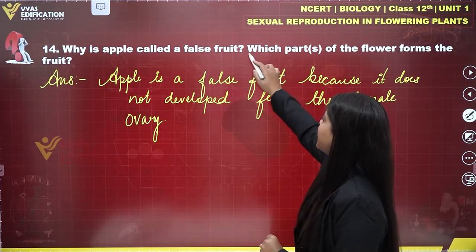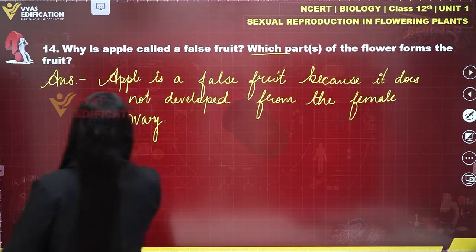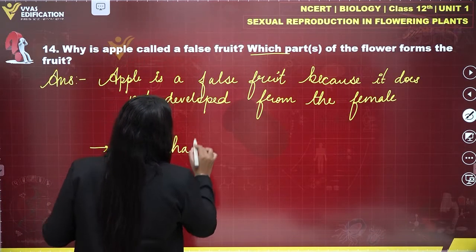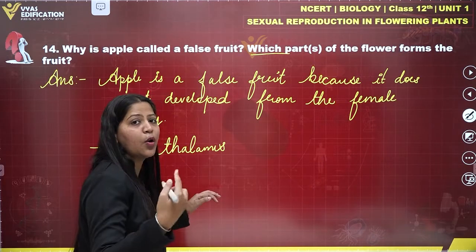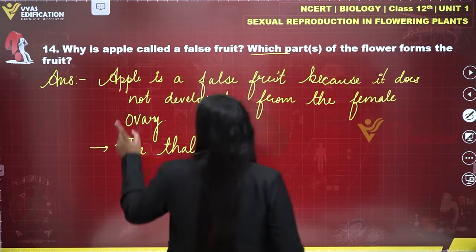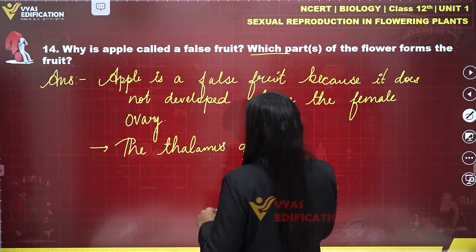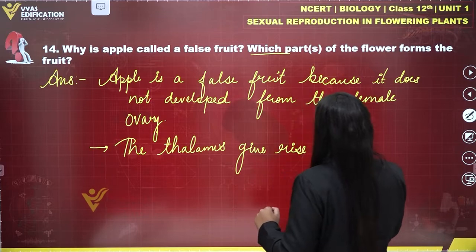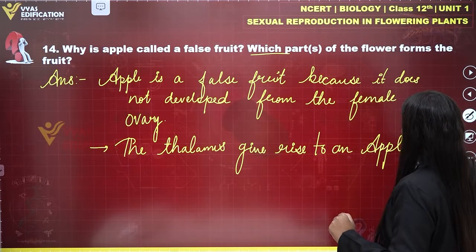Now moving on to the second part of this question, which part of the flower forms the fruit? Then the thalamus. Generally, what part of the flower gives rise to fruit? Generally it is the ovary. Ovary gets converted into fruit generally after fertilization. But in case of false fruit in apple, the thalamus gives rise to an apple. Alright, so this is the complete solution.